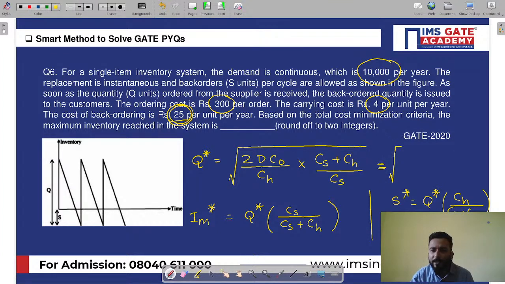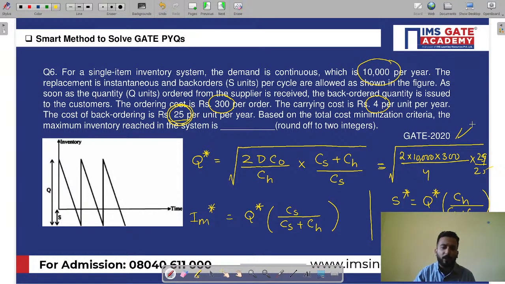See, I'm also writing this. 2 into 10,000 into what is C naught? C naught is 300 per order. And what is CH? CH is 4. And CS plus CH is 29. And here it is 25. If you put in the calculator, you are going to get something around 1319.